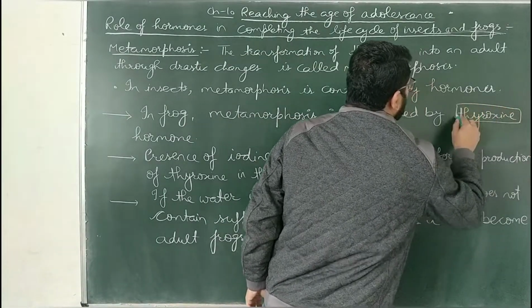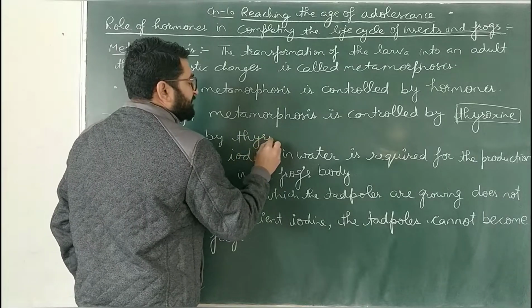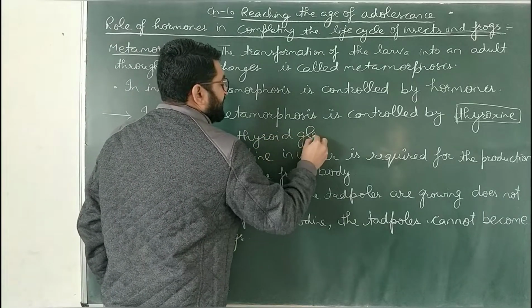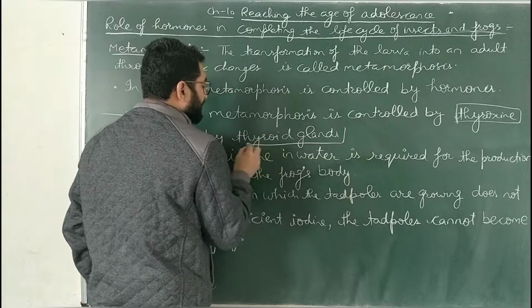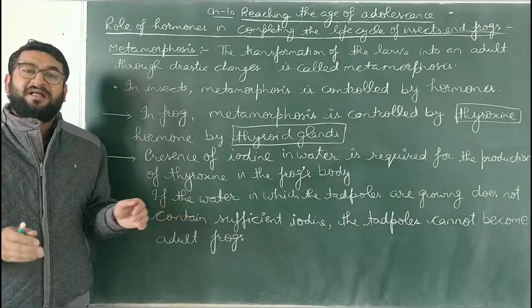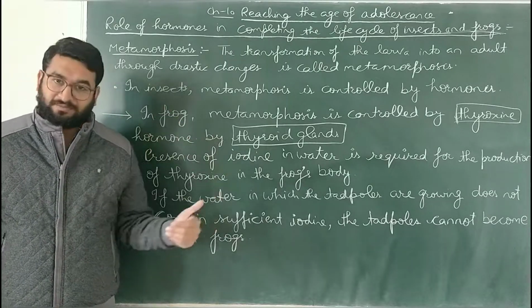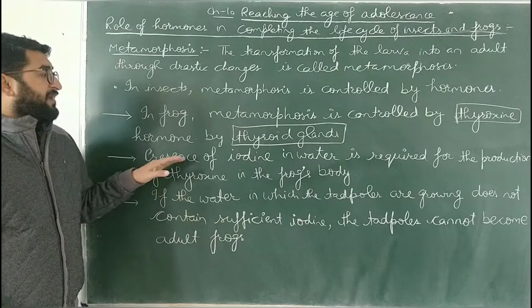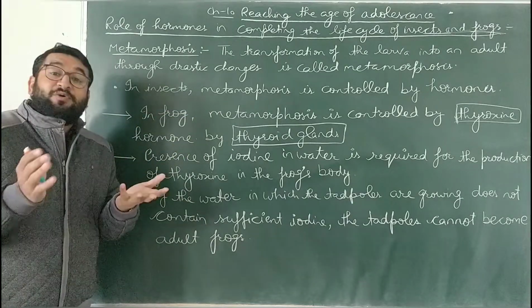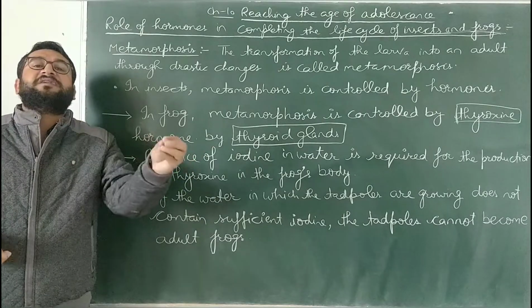This thyroxine hormone is released by the thyroid glands present in that larva. These thyroid glands are present in humans as well, in their neck region. The same glands are present in the larva, which leads to the development of that larva into an adult. Next thing, this thyroxine requires iodine. We are discussing humans. In the deficiency of iodine, goiter is caused.